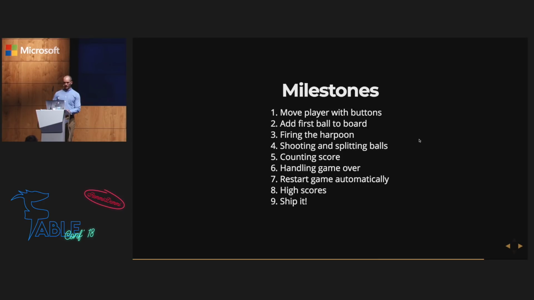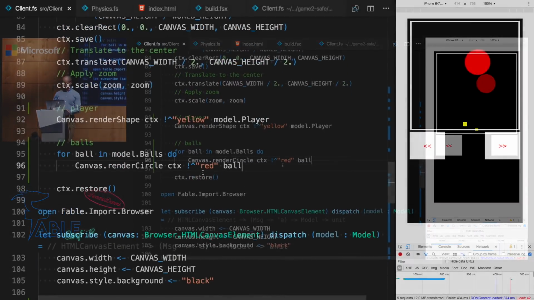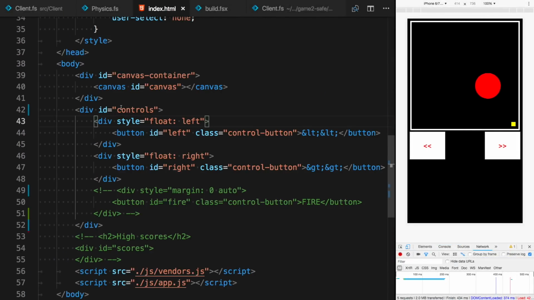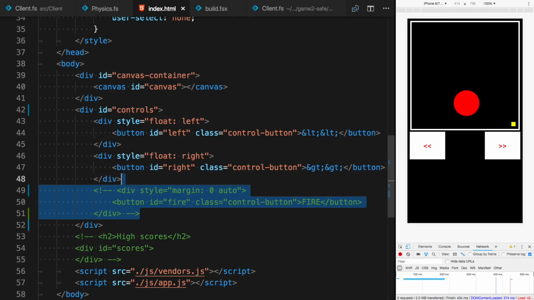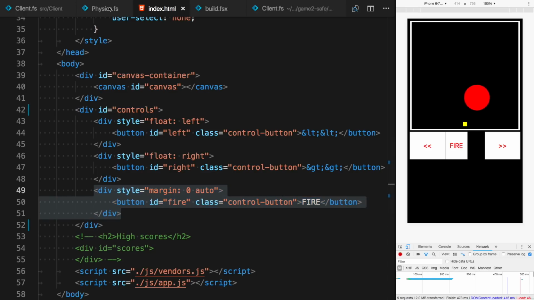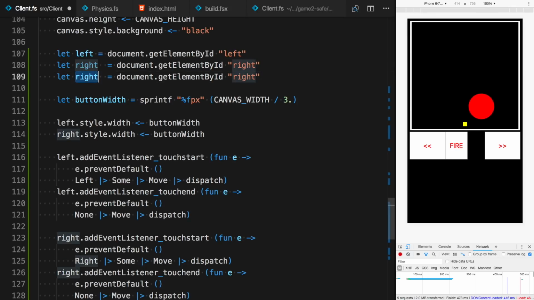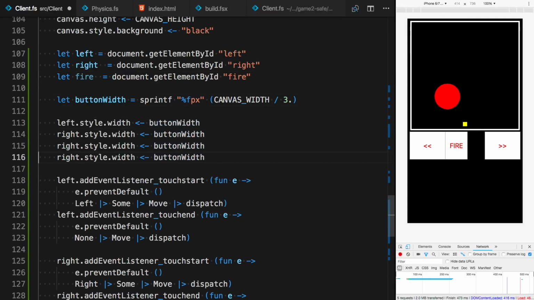Now, up to firing the harpoon. This will be funny. So to do this, let me uncomment the third button. It will be in the very middle. And also let's grab the reference to the button and make it the same width. Okay, and fire